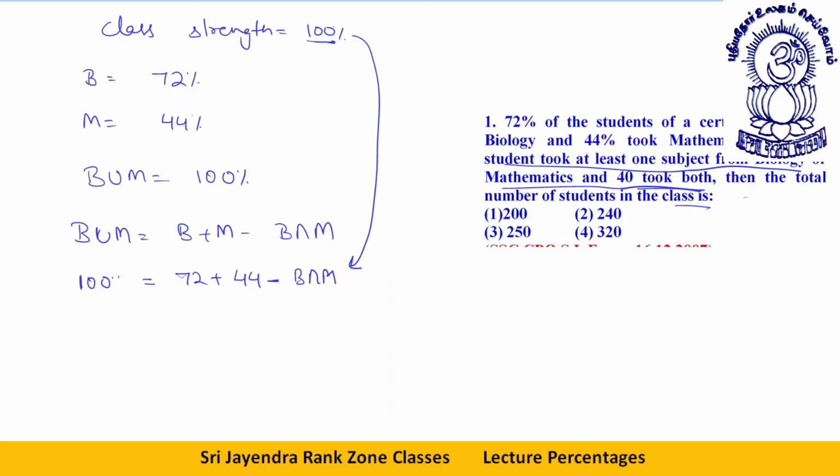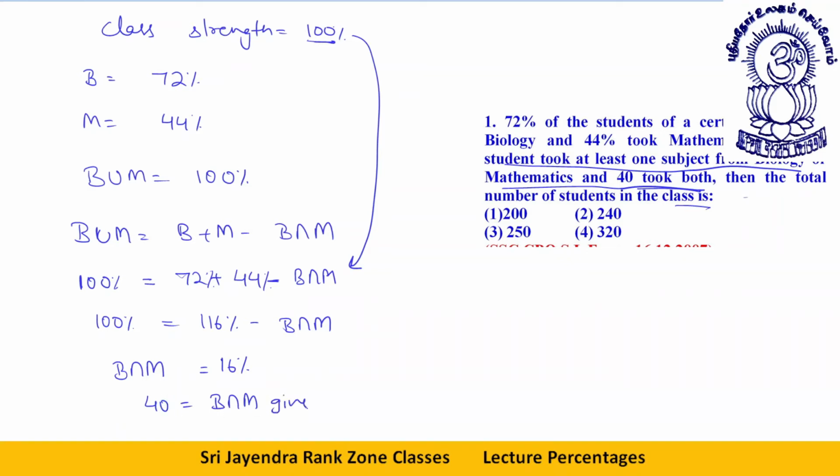All this I'm dealing with in percentage right now. So 100% is equal to 116% minus B intersection M. So I can say 16% is equal to B intersection M. B intersection M is given to us as 40.